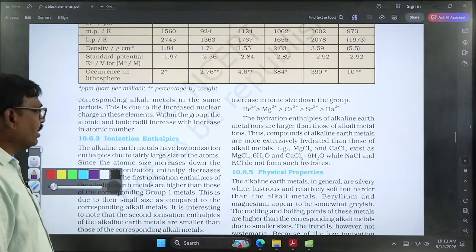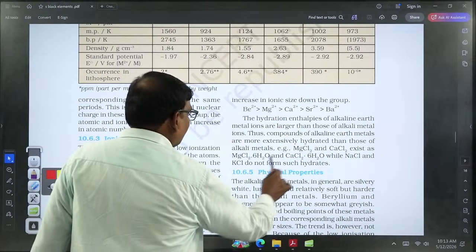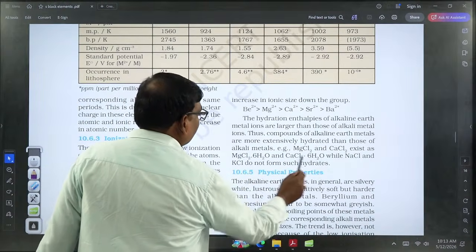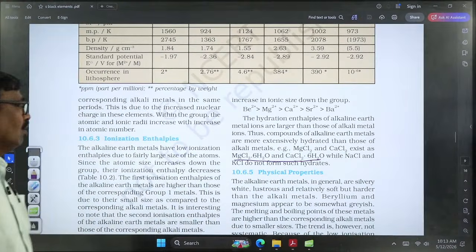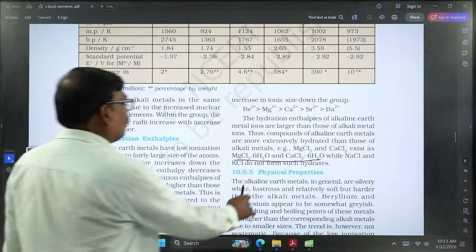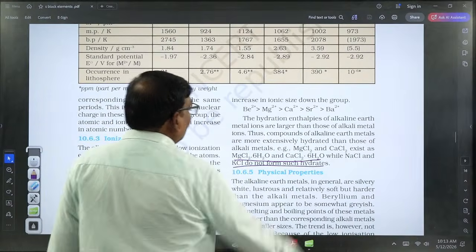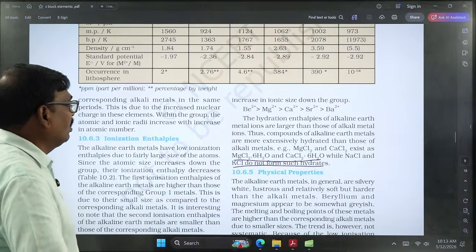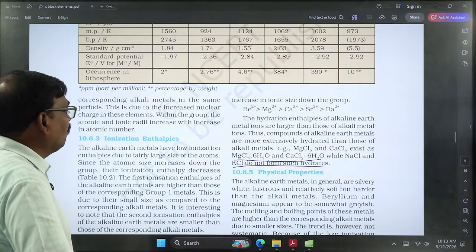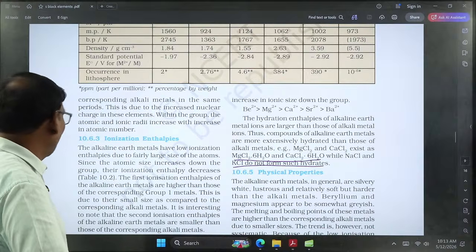Here magnesium chloride exists as a hexahydrated water molecule, whereas sodium chloride and potassium chloride do not form such hydrates. Especially the top elements, magnesium and calcium chlorides, will exhibit hexahydrated molecules.